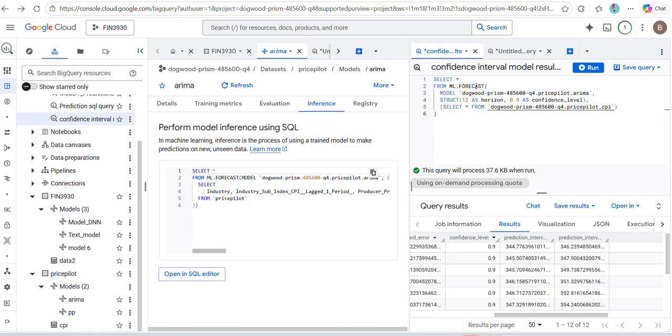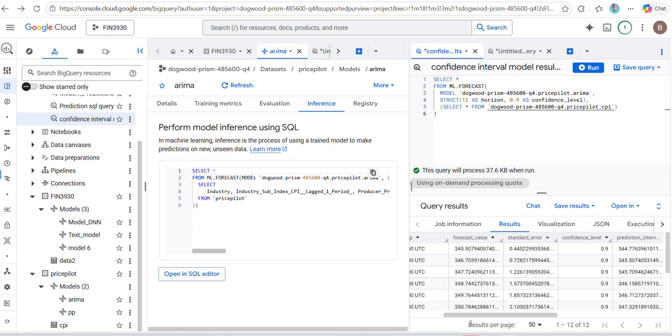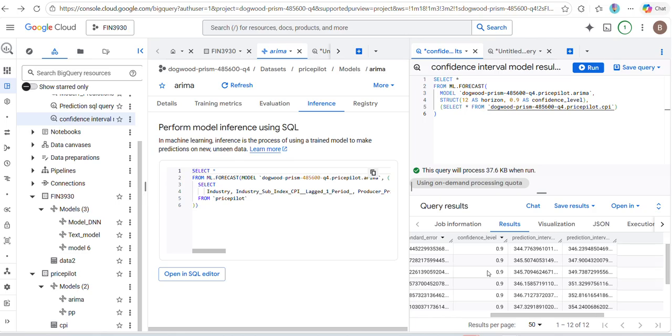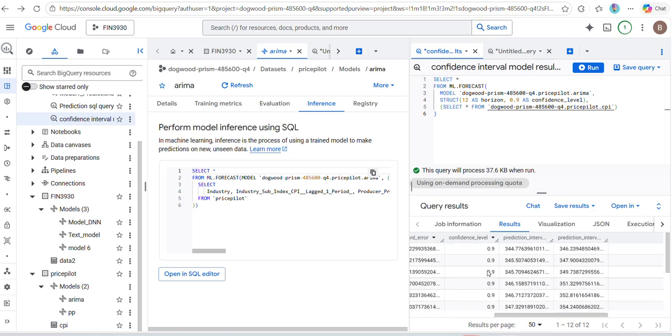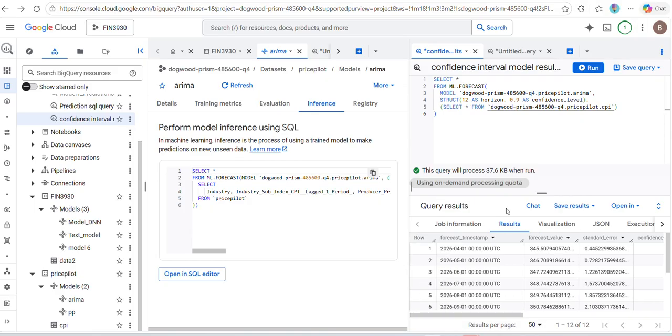So it'll say select from ML forecast. Here's our model structure. We want a 90% confidence interval where it can be applied. And we'll have that down here. It'll show us our standard error, the forecast value. This is for each category of our inputs, and all the times a 90% interval will pop up in there. So this is another test that we do on the back end while running ARIMA Plus that shows us that we can be confident in our model and that it accurately predicts our inputs and outputs.